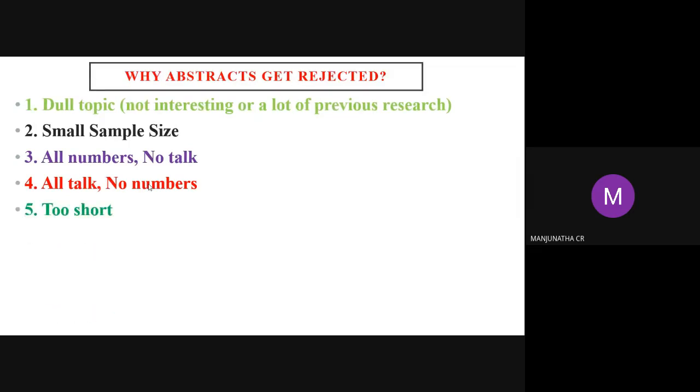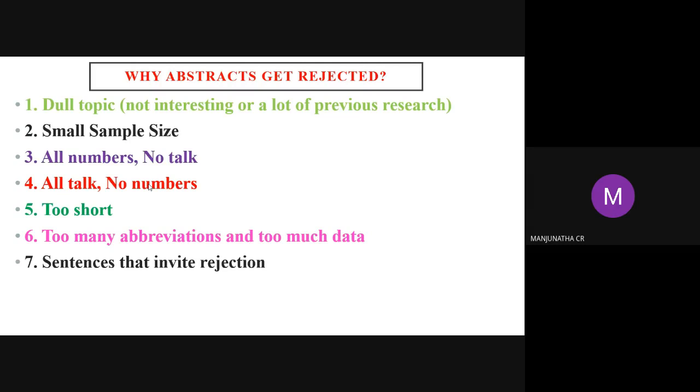Too short: if you write a very short abstract, 2-3 lines, obviously they will reject. They expect 5 to 6 lines. That's the optimum abstract. Next, too many abbreviations and too much data. You are dumping too much data. We did many statistical error computations, among which you put the most important data, instead of all the statistical data, which is not important. They will go and see inside the manuscript, then they will study it. But whichever is very important, which will strengthen your paper, you can include it.